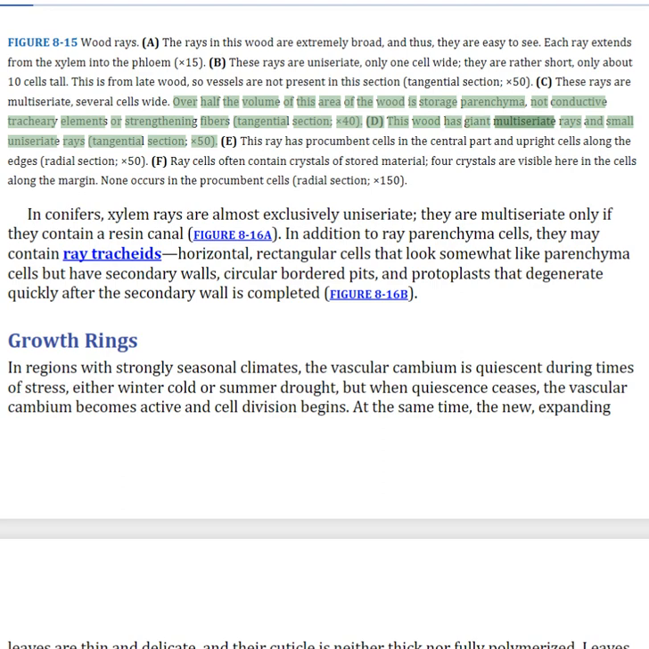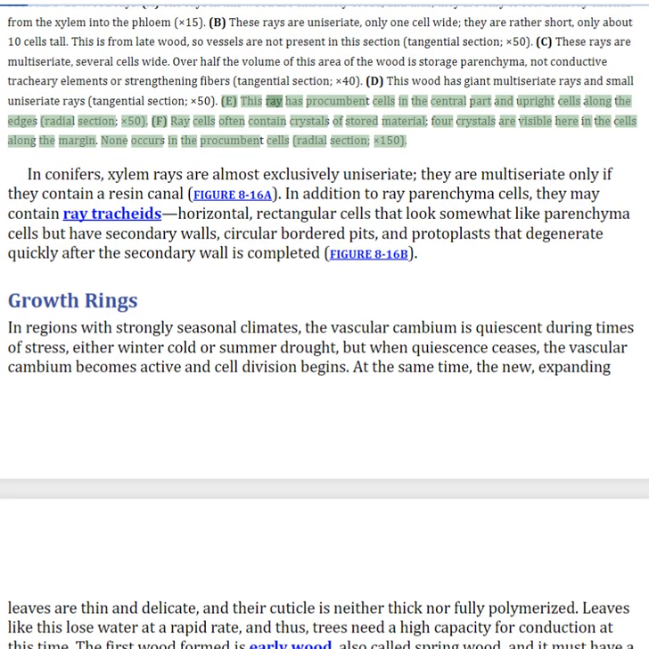This wood has giant multiseriate rays and small uniseriate rays. This ray has procumbent cells in the central part and upright cells along the edges. Ray cells often contain crystals of stored material, for crystals are visible here in the cells along the margin. None occurs in the procumbent cells.